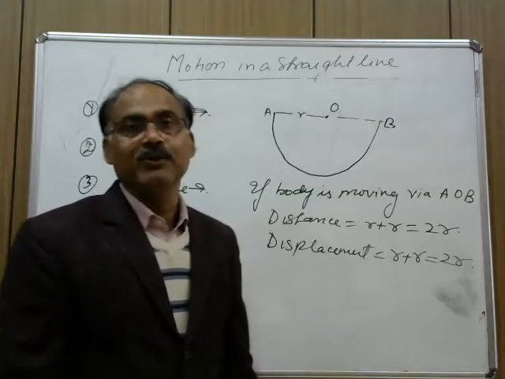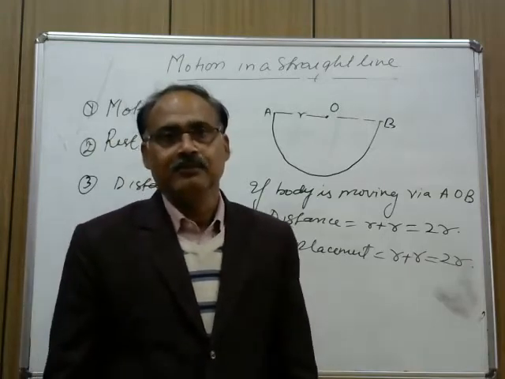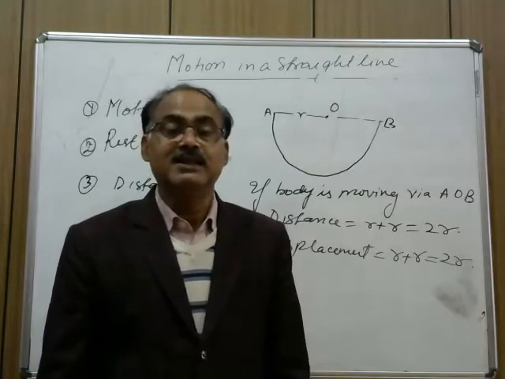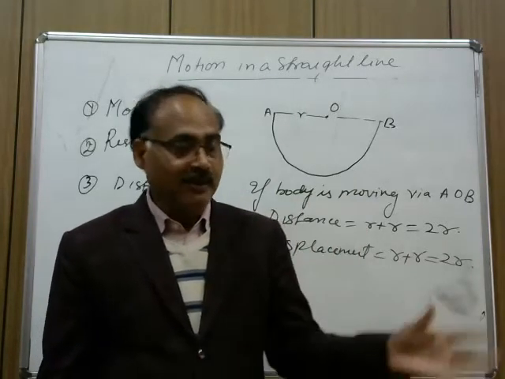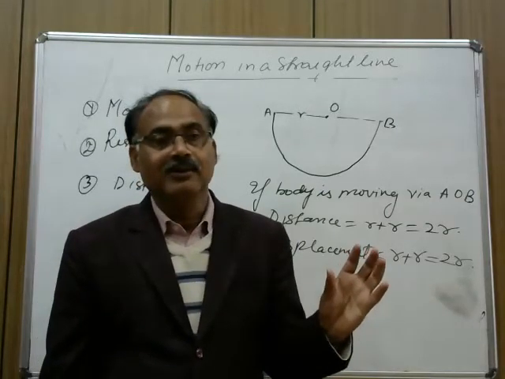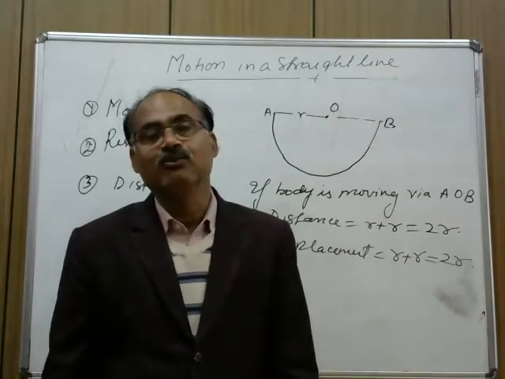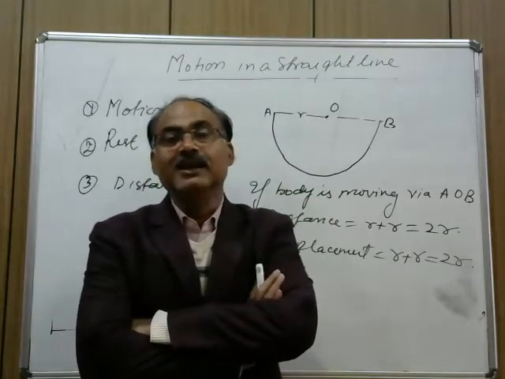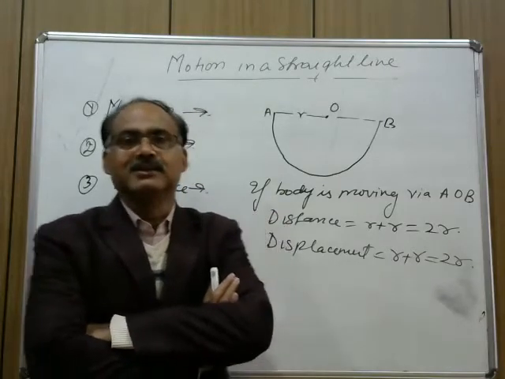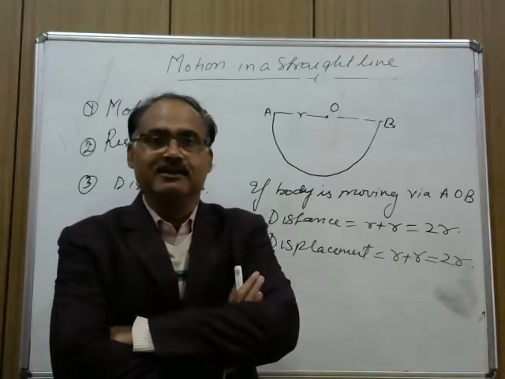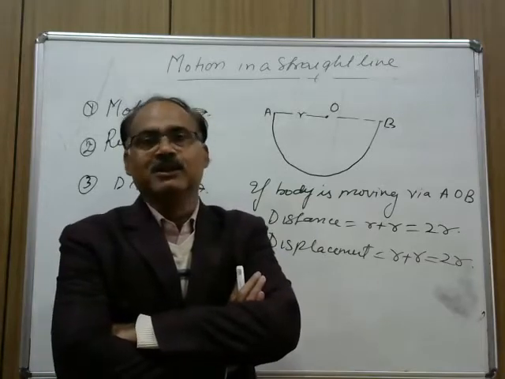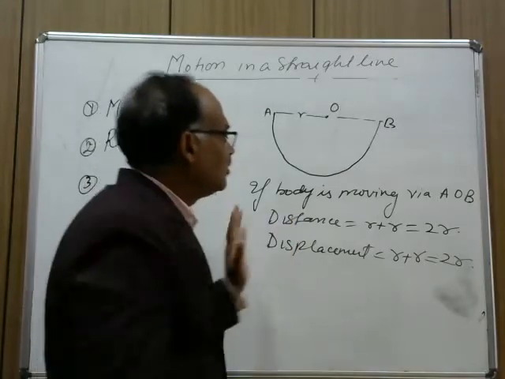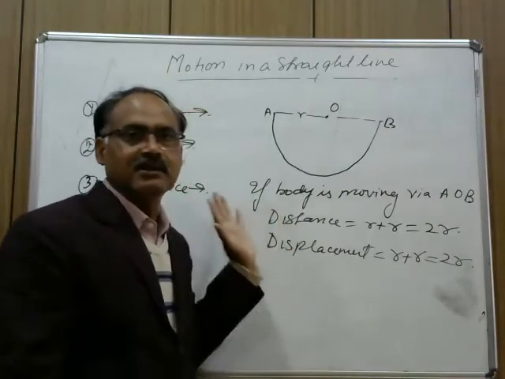So if the body is moving in a single straight line, then we can say that the displacement of the body is equal to the distance traveled by the body. You have read one question in class 9th: under what condition is the displacement equal to the distance traveled by the body? There you answered that when a body moves in a single straight line, in that case the displacement of the body is equal to the distance traveled by the body. Okay, so these are a few things about distance and displacement.